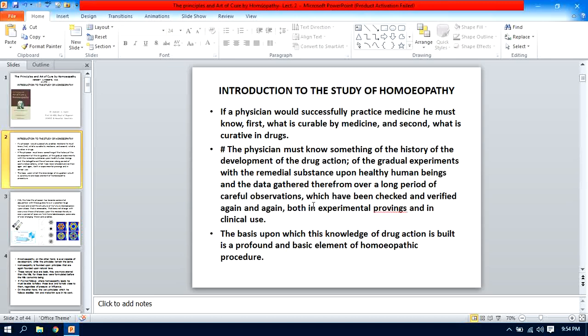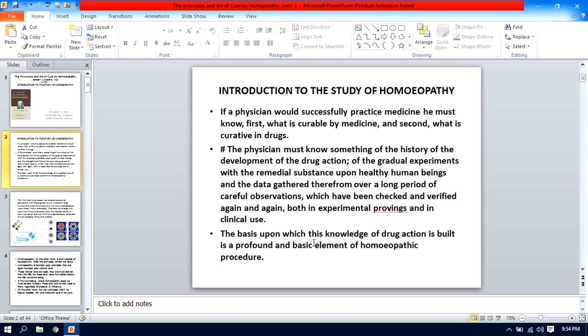And this verification of the drug is not only from the proving; clinically, these are also proved, and then the symptoms get confirmed. Therefore this materia medica is called pura. It is a pure experiment conducted on human beings.